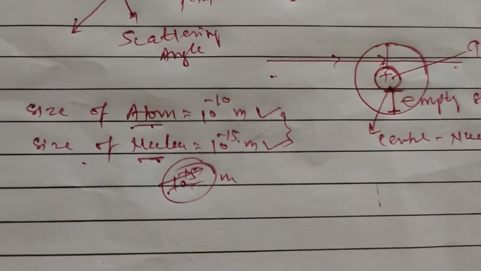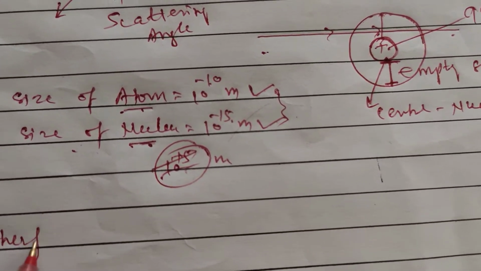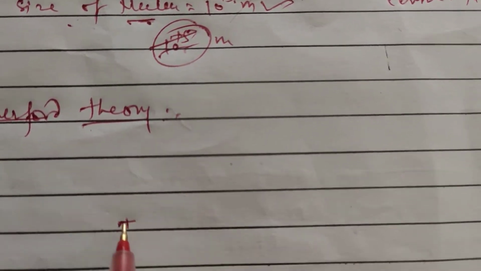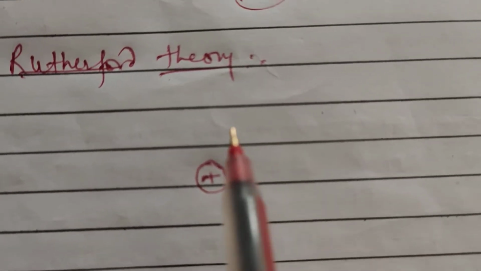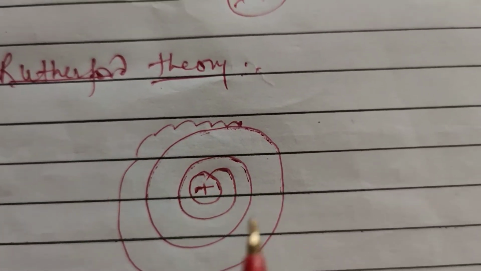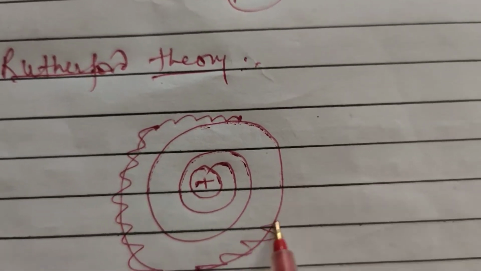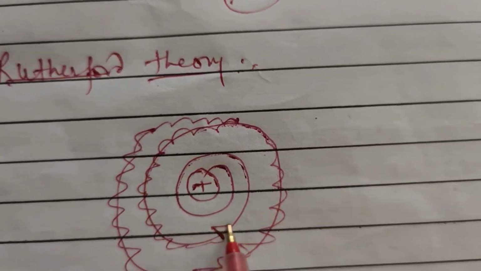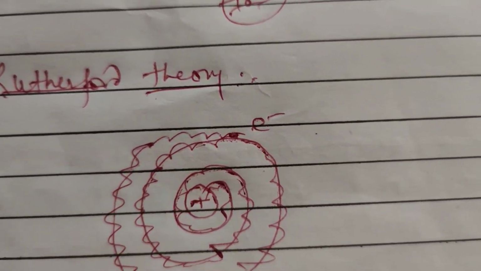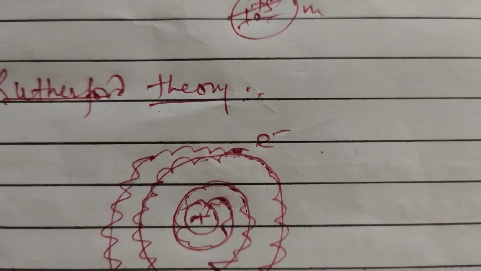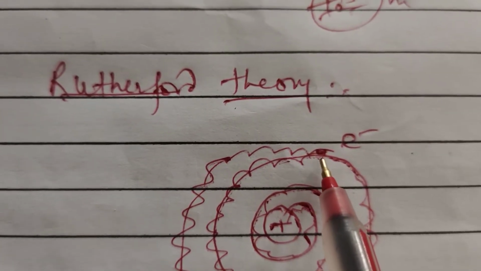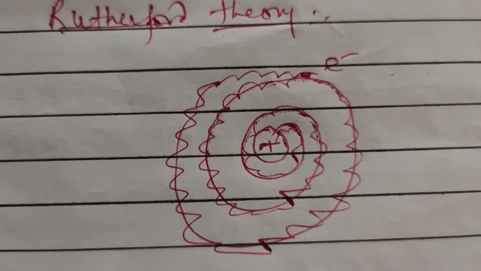Next, Rutherford's theory was given. According to this theory, Rutherford assumed a centrally situated nucleus with positive charge, and electrons that revolve in a spiral path around the nucleus in accelerated motion. The electron would revolve around the nucleus and finally fall into the nucleus. Since the electron is in accelerated motion in a spiral orbit, there is a change in velocity. Therefore this electron continuously radiates energy in the form of electromagnetic waves.